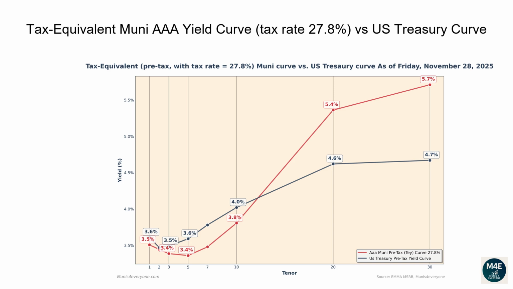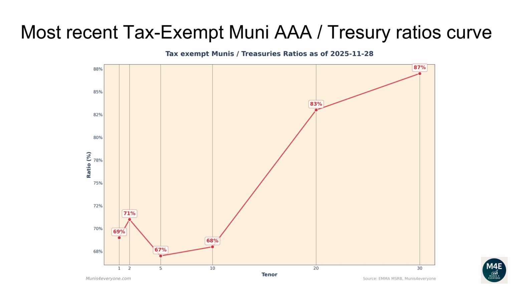Observing the current graph, we can see there are still some parts of the tax-equivalent Muni curve, displayed in red, currently trading above the Treasury curve, displayed in blue. Back to the tax-exempt version of the Muni curve. Municipal traders and portfolio managers often compare how cheap or rich municipal bonds are versus treasuries by looking at the ratio curve. For each maturity of the curve, we simply compute the ratio between tax-exempt Muni yields and Treasury yields. In general, the closer to 100% a ratio is, the cheaper Muni bonds are. More on ratios at the end of the video.